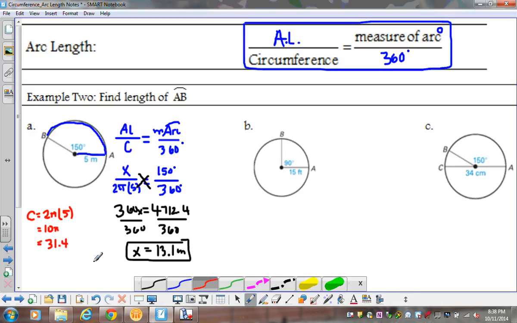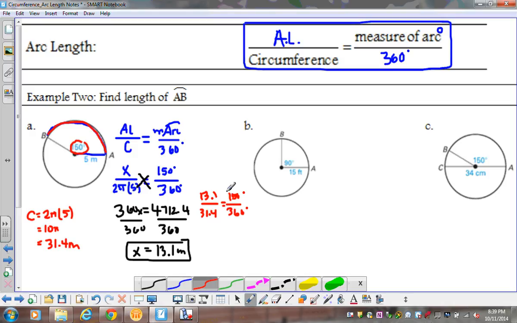So my circumference is 2 times pi times 5, which is 10 pi, which is approximately 31.4. So if I were to actually draw out my entire circumference, that would have a length of 31.4 meters. Now, the only part of that that I want is this piece right here, which is 13.1, a fraction of my entire circumference. And it's the exact same fraction as the measure of my arc, which is 150 over 360. So this ratio right here, 13.1 over 31.4, should be almost identical to that ratio of 150 over 360. We're trying to set up a ratio here to solve a proportion.